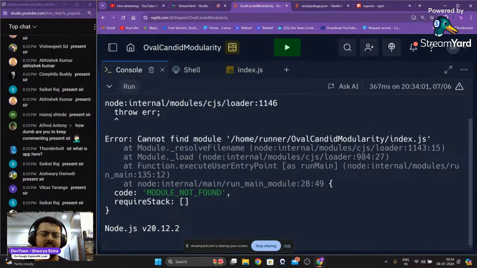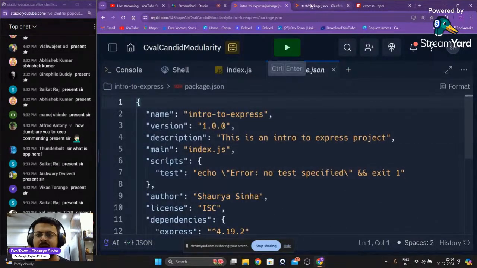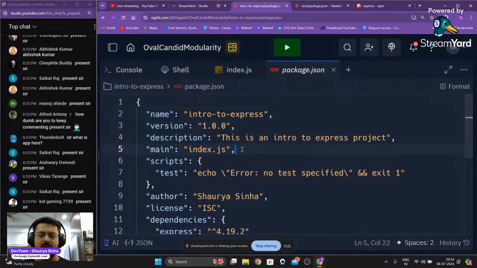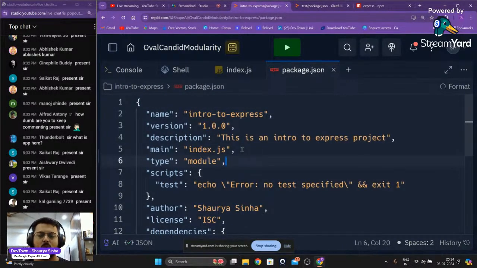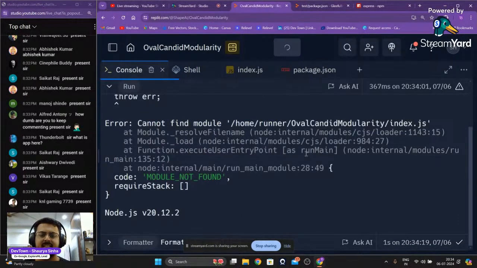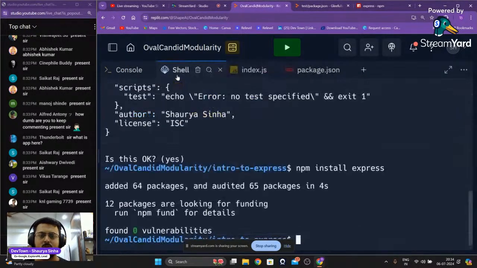So we are going to go inside our package.json right over here, and we are going to add a particular line of code: type is module. Okay, so we're going to come here and add that line of code. Type is module. That is what we're going to add right over here. Let's rerun this. We are still getting the error. I think we will have to